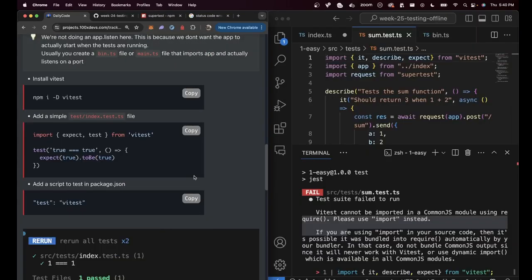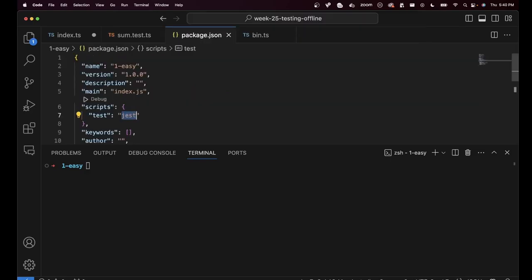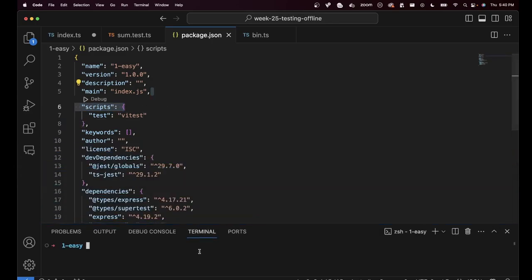Oh, yes. We forgot one thing. Do you know what I forgot? I forgot to replace package.json to call VTest instead of Jest. So there are two things you have to do. Now, when the user runs npm run test, you want VTest to run and not Jest. That is why the tests were failing.